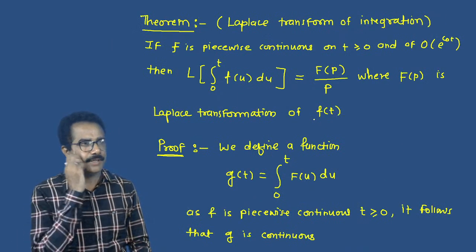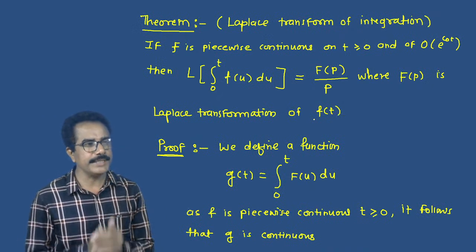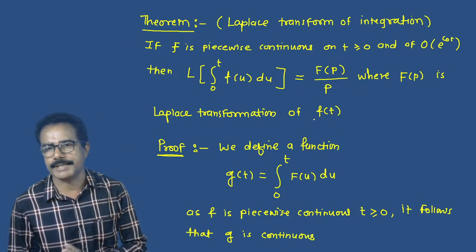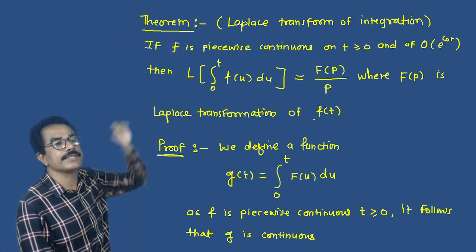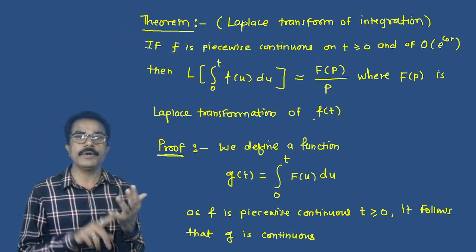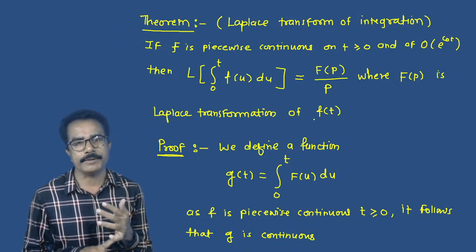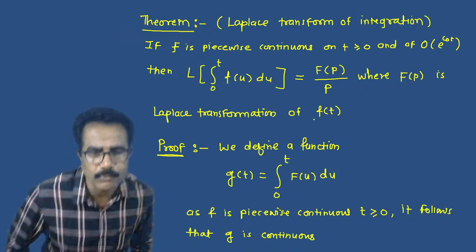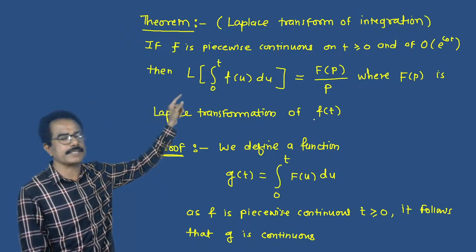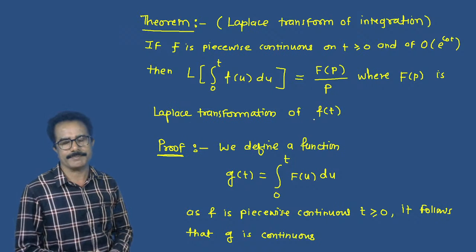Now next we shall see the next theorem, theorem number 7: Laplace transformation of the integration. Already we have seen in theorem number 5 the Laplace transformation of the derivative. Now we shall see the Laplace transformation of integration.